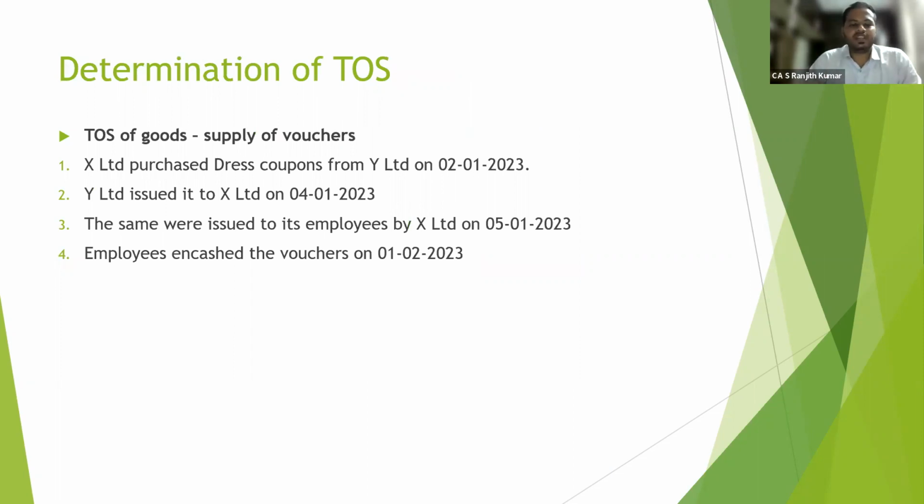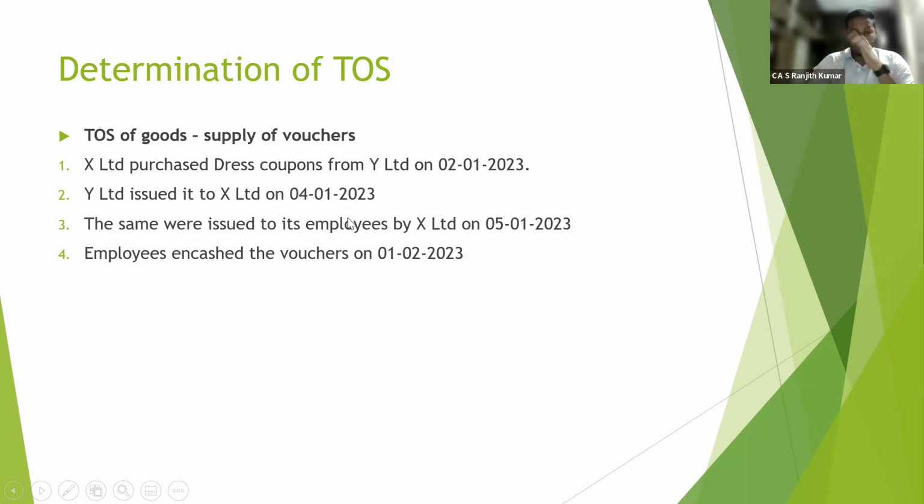Okay. Based on this example, we'll understand what is time of supply in case of supply of vouchers. X Limited purchased dress coupons from Y Limited on 2nd January 2023. Y Limited issued them to X Limited on 4th January. The date of issue of voucher is 4th January. The same were issued to its employees by X Limited on 5th January 2023. Employees encashed the voucher on 1st February 2023.